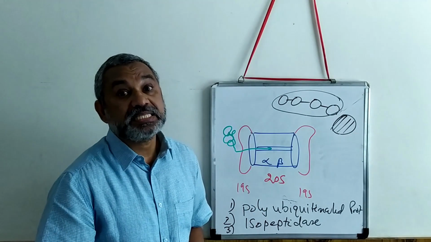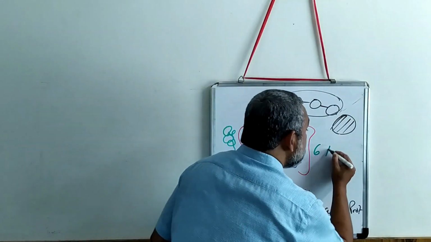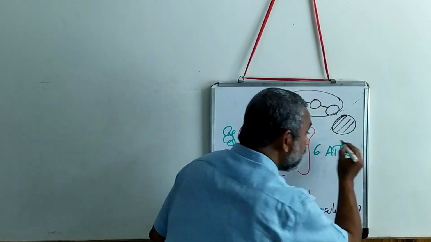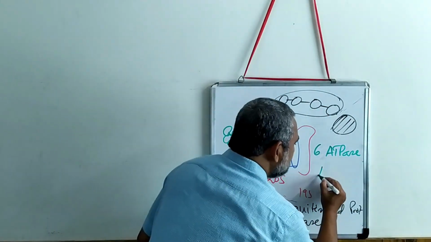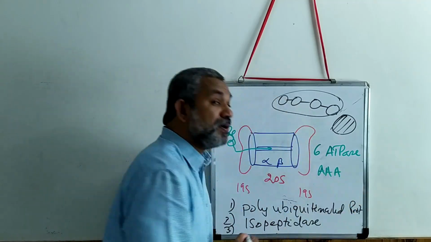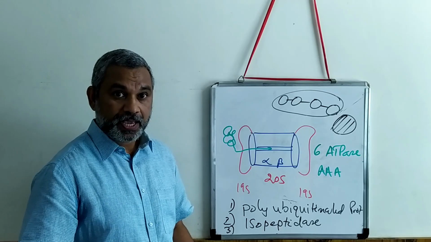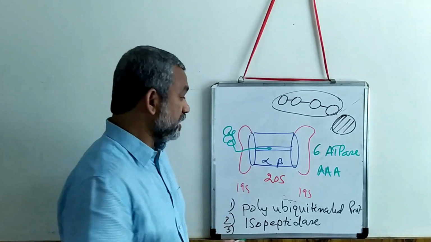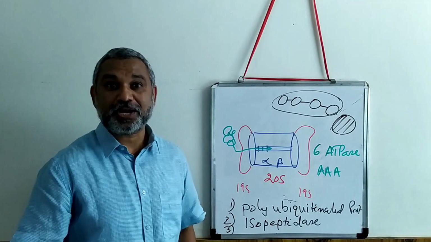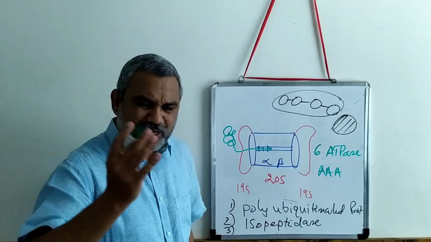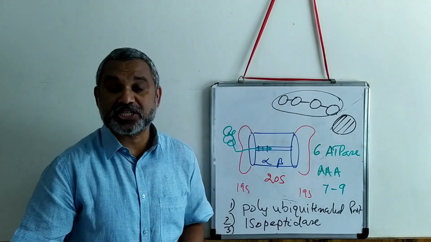The proteasome has 6 different types of ATPases, known as AAA hydrolases. These ATPases will cleave this unfolded protein into a size of somewhere around 7 to 9 residues.